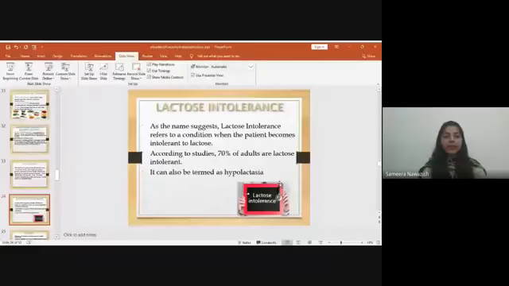So there must be a deficiency of the enzyme known as lactase. According to studies, 70% of adults are lactose intolerant. It may also be termed hypolactasia. Lactase is the enzyme that is present in the body, so hypolactasia is the limited availability of lactase in the body. There are a number of causes involved in lactose intolerance. Deficiency of lactase is the number one factor, the basic cause of lactose intolerance.